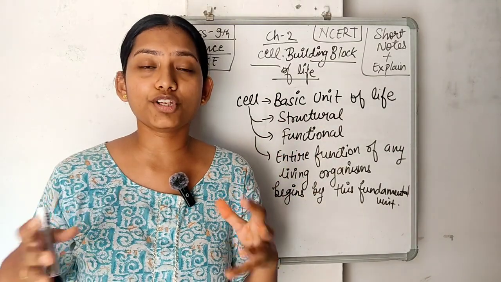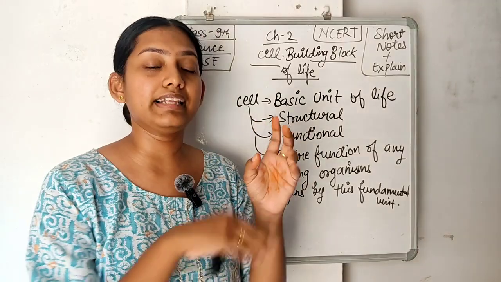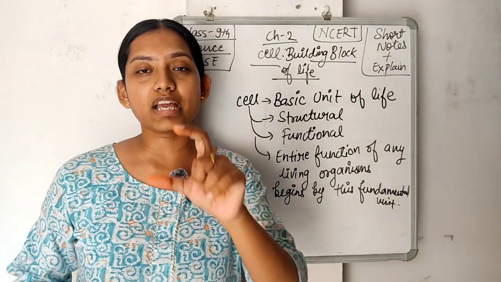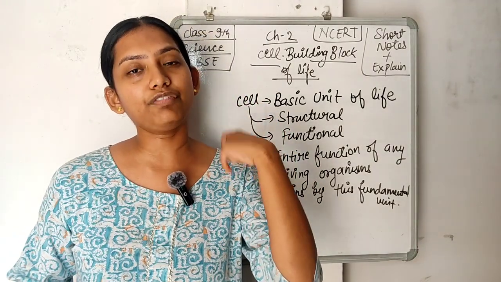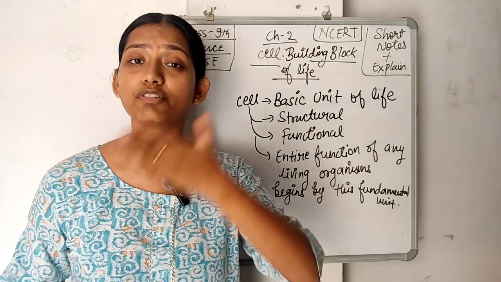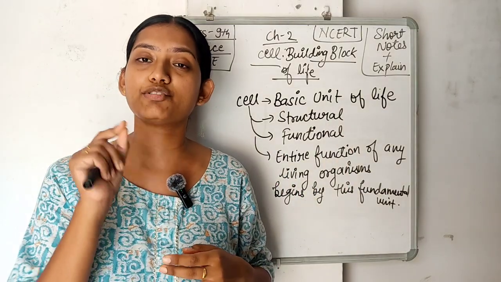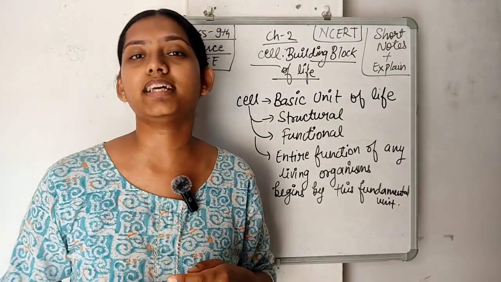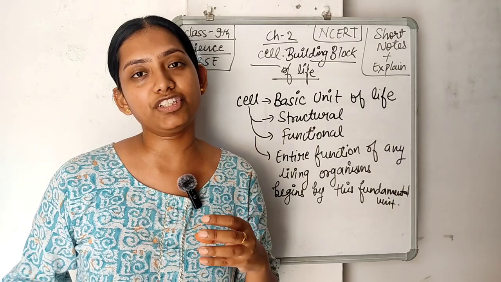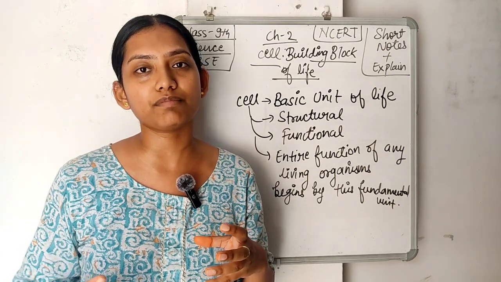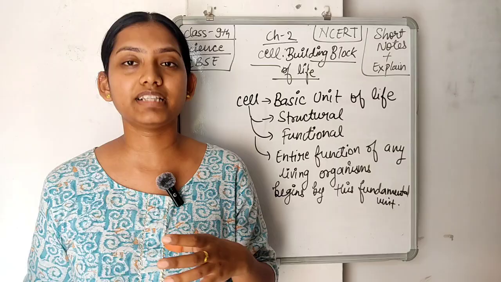So many atoms and molecules combine together in a particular cell, and that makes up the cell. The cell is the basic unit of life, but not the basic unit in terms of chemistry, because the basic unit in chemistry is the atom, which is even smaller than the cell. A cell is made up of so many different types of molecules and atoms.